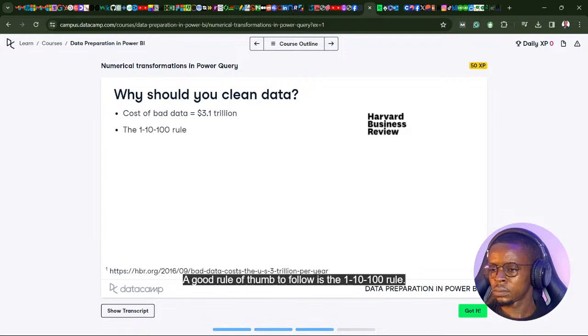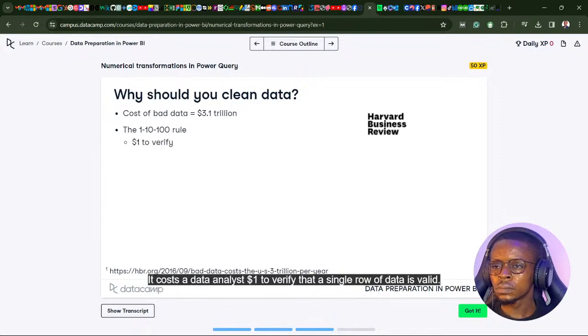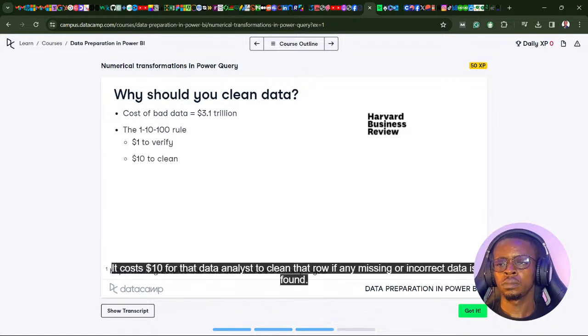A good rule of thumb to follow is the 1-10-100 rule. It costs a data analyst $1 to verify that a single row of data is valid. It costs $10 for that data analyst to clean that row if any missing or incorrect data is found.